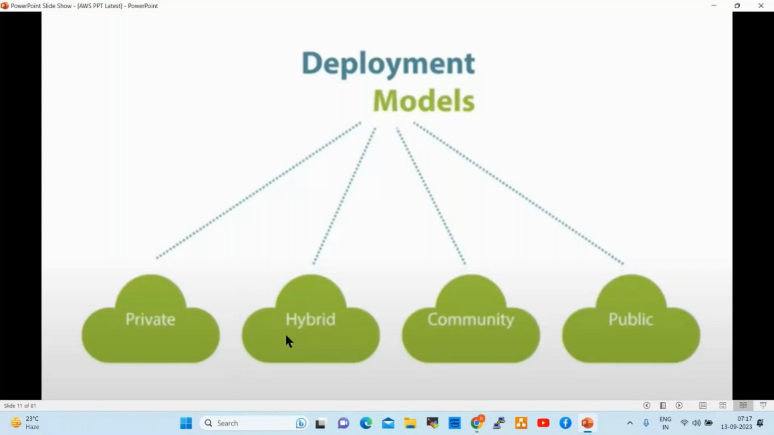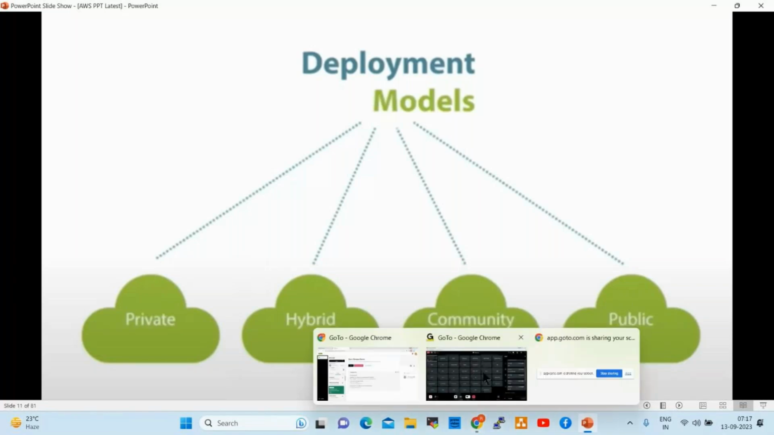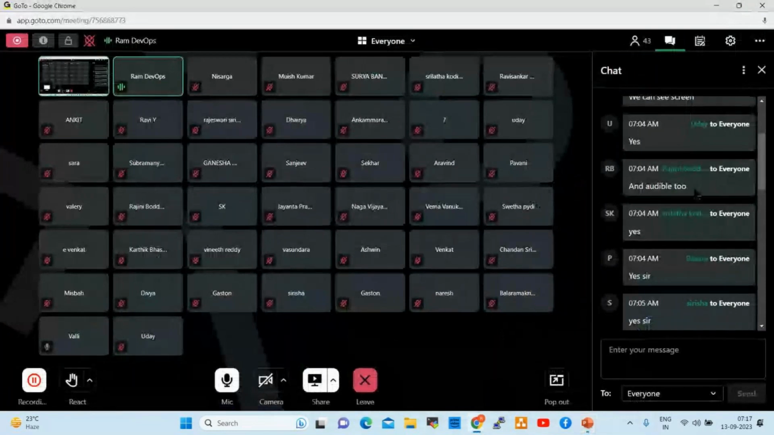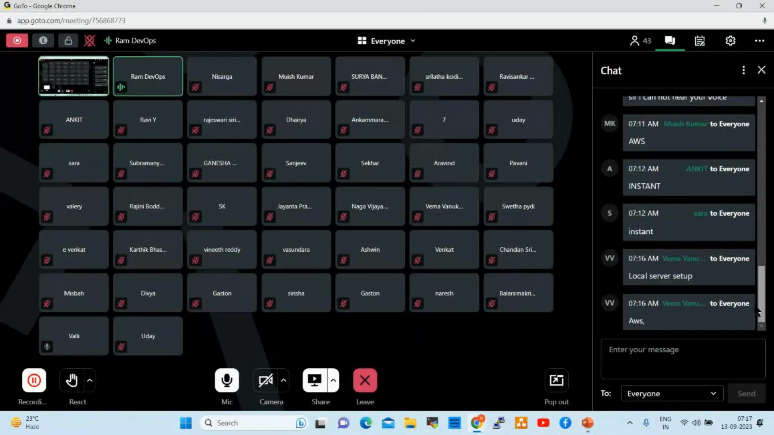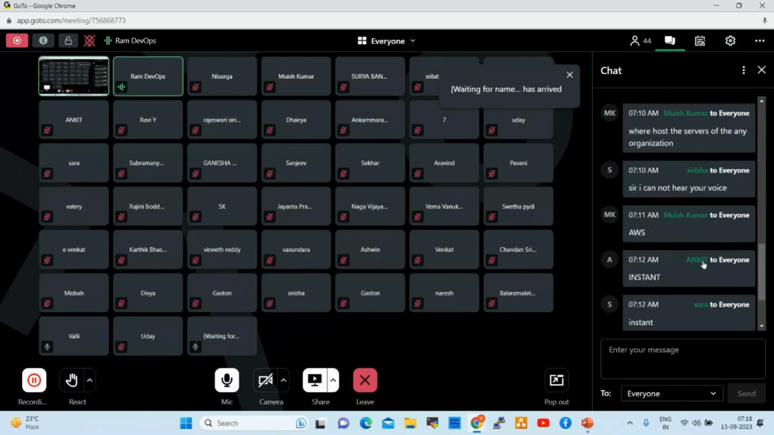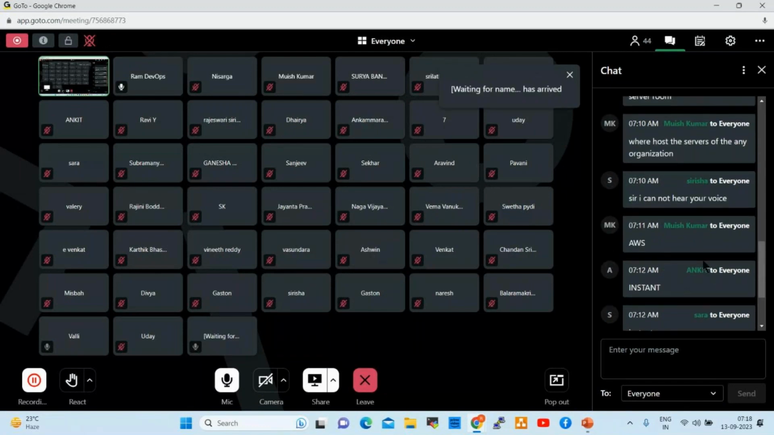Next one is community cloud. What is community cloud? This is government cloud, defense cloud. This is a highly secured cloud. So these are the four deployment models available in cloud platform. Clear, everyone? Before going to the next slide, anyone having any questions? Up to here, any questions? Is it clear to everyone?